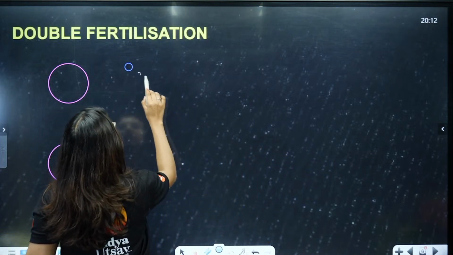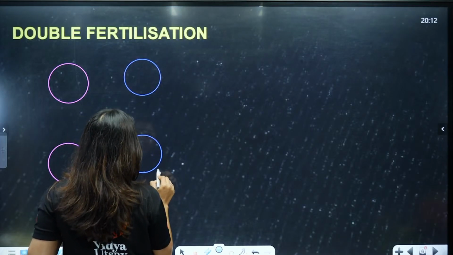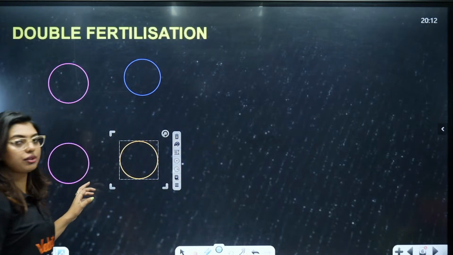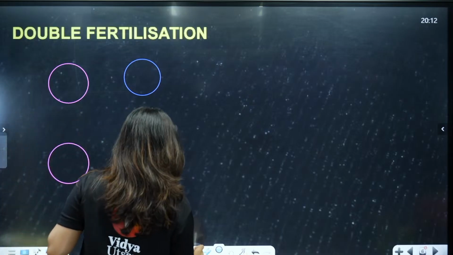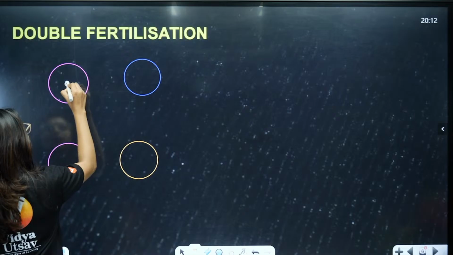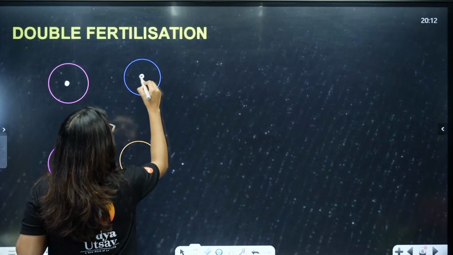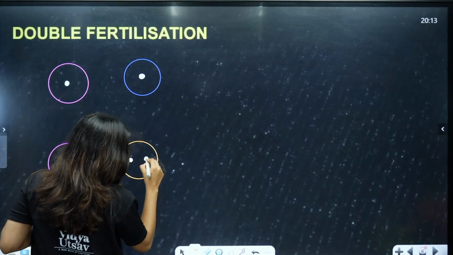Now, we will draw here the egg, and I will change the color here, the polar nuclei. I hope the color difference is clear. Now, look here, this is the male gamete, this is the egg, and this is the polar nucleus.